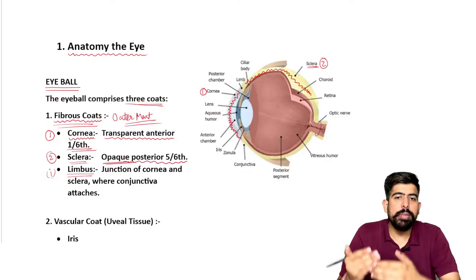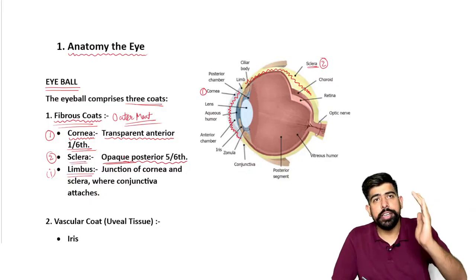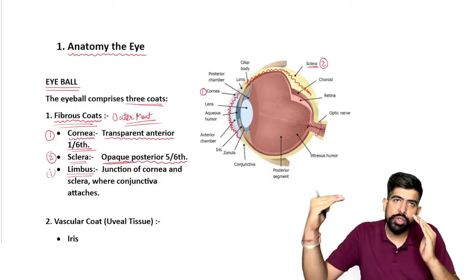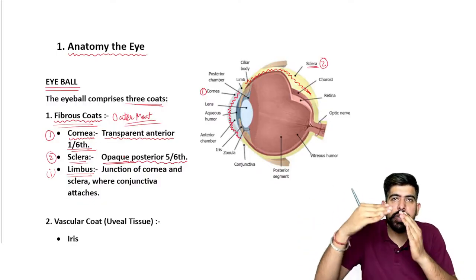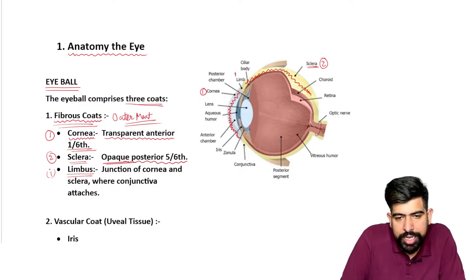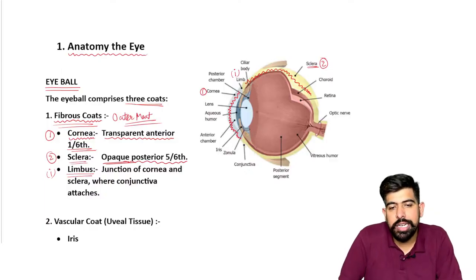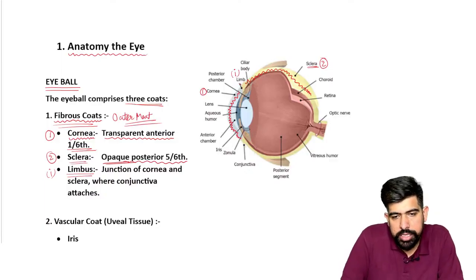Of course, there will be a meeting junction over there. The anterior part is the cornea, and posteriorly the sclera is coming. So of course, they will meet over a junction. All right. So you can see over here, I'm writing this Roman one. I'm marking on the diagram. So you can see over there, this is the limbus. Okay, this is the limbus.